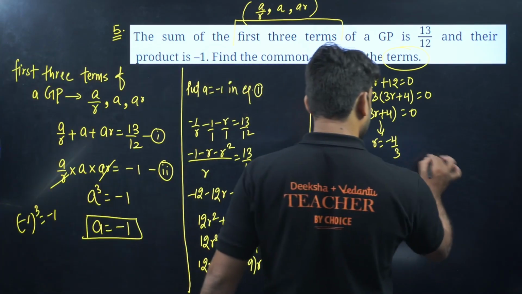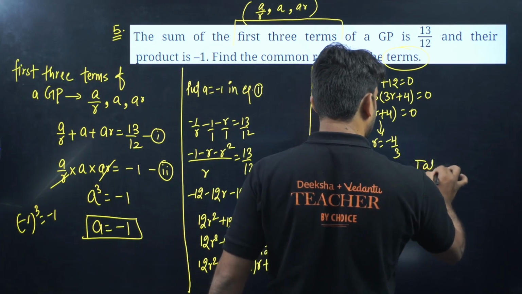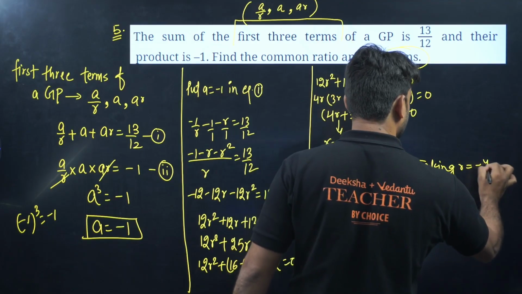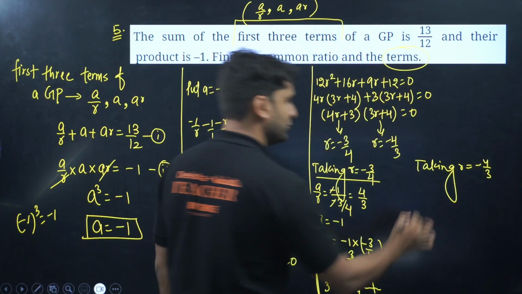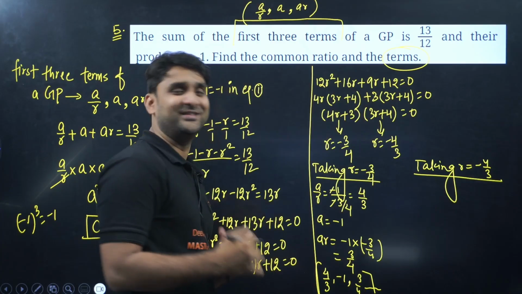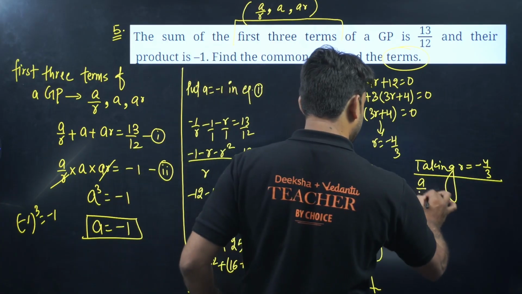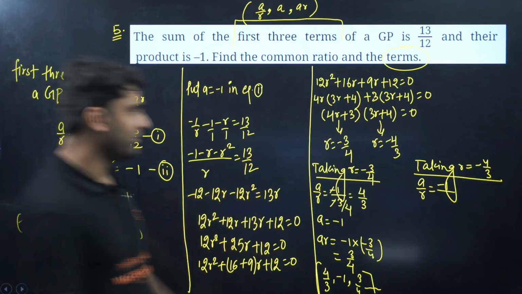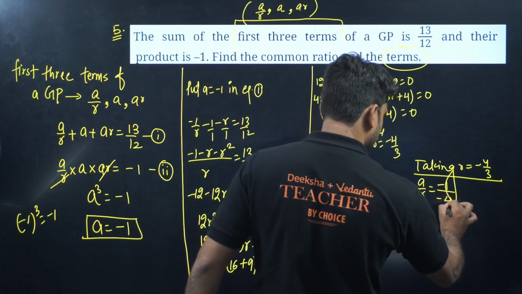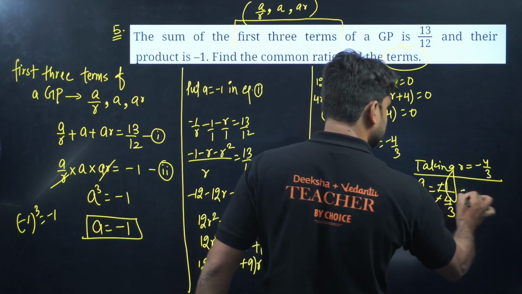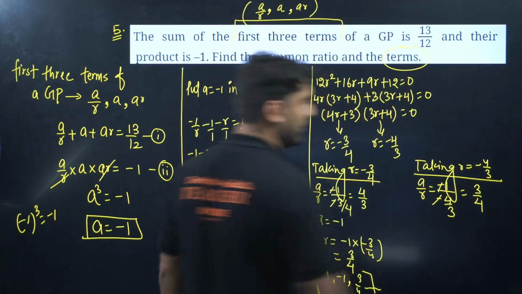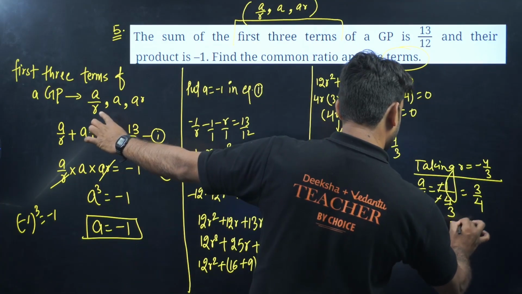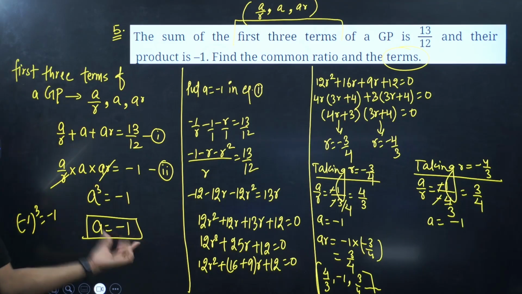Now taking R is equal to minus 4 by 3. So what will be a by r, guys? A is minus 1 and r is minus 4 by 3. Minus minus cancel, 3 will go up. So 3 by 4. The second term is a, which is directly minus 1, because a is equal to minus 1.